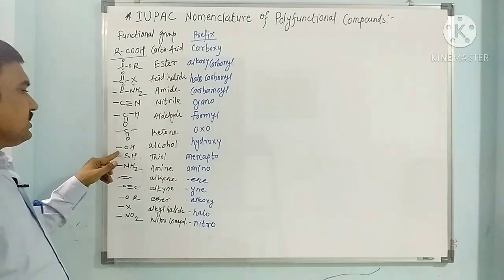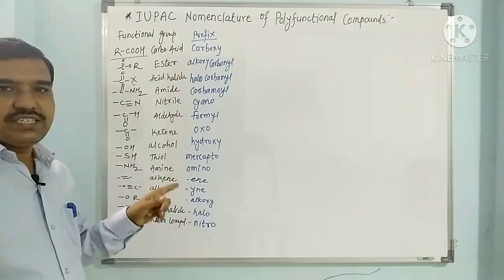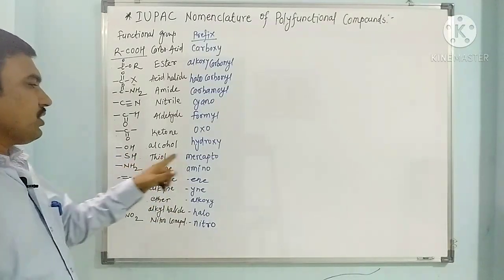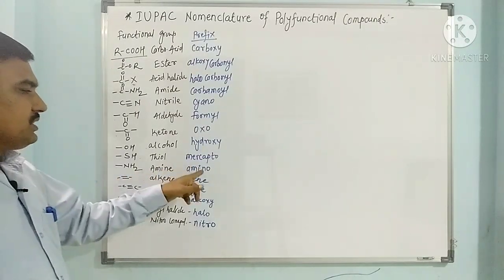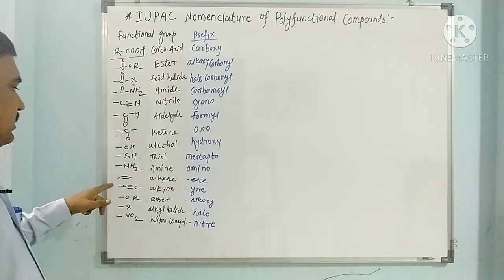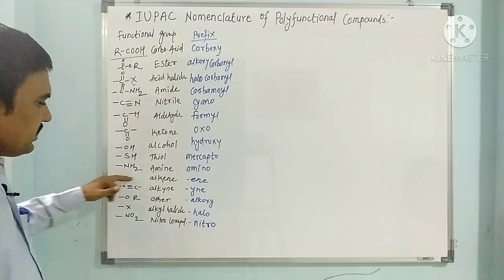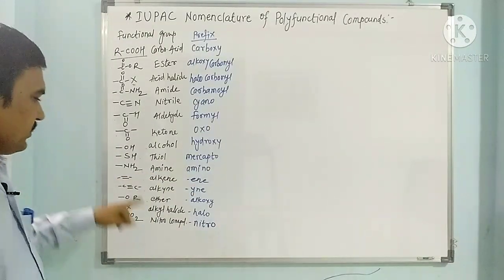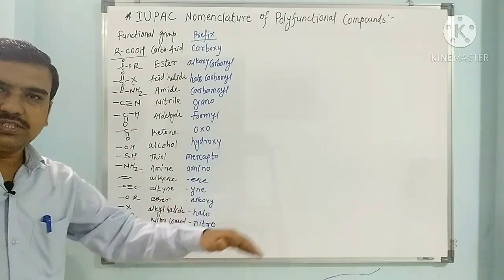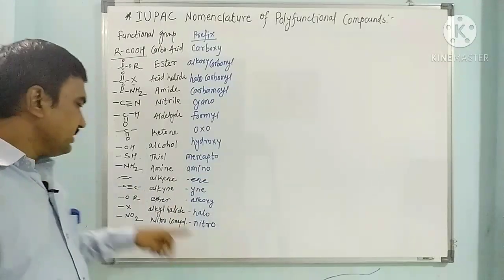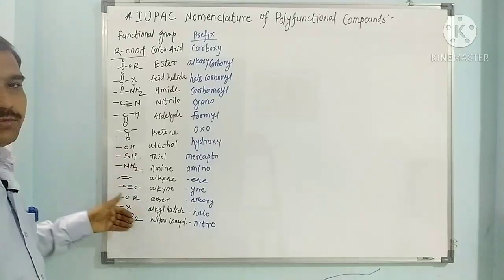Next, when alcohol is there, the OH group is considered as hydroxy. When mercaptan, that is SH, that is thiol, is there, it is called mercapto. Amino group, so this is amine. Amine group is named as amino. Then it is followed by alkene and alkyne. Select the longest continuous chain of the compound containing the double bond. The double bond will get the lowest possible number. Next to that, if a triple bond is there, select the longest continuous chain containing the triple bond, then give the lower number to the triple bond, but this is later than the above functional groups.